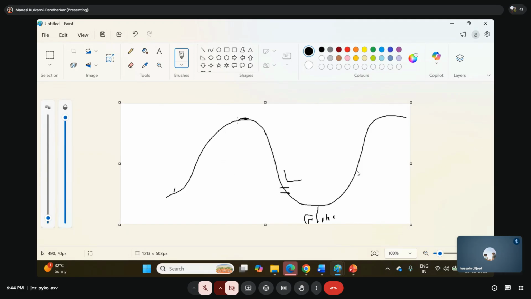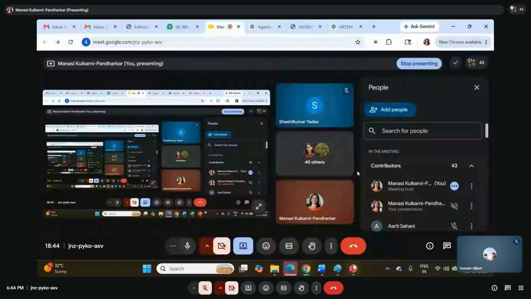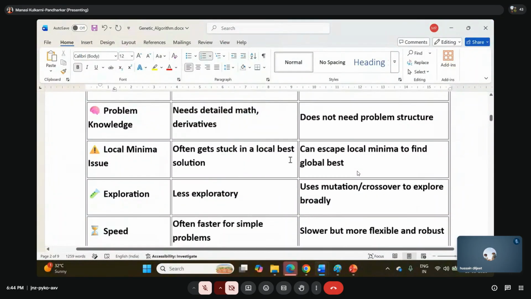So many a times traditional problems solve करते करते यहाँ तक ही आ जाते हैं. So they find out the best solution but may not be the best. Can I say coming from here down to here is the best solution instead of stuck over here? What do you say? Yes or no? Hello? Yes, ma'am. Yes. So that is a problem.